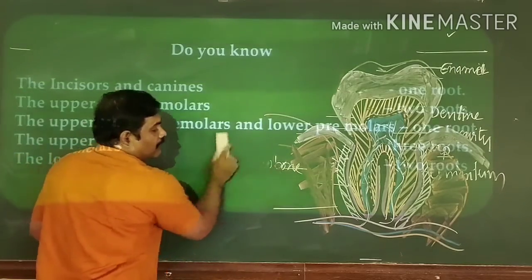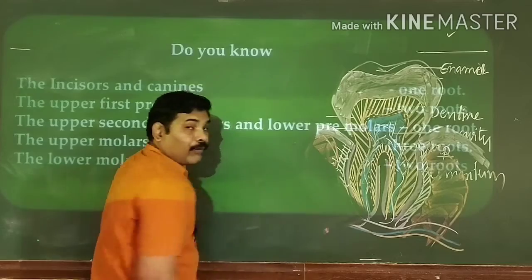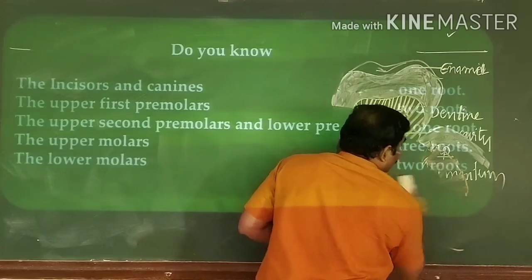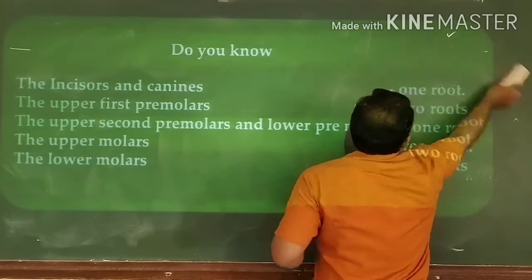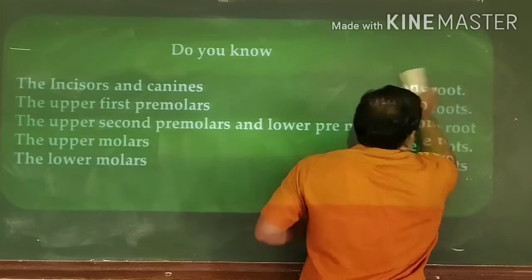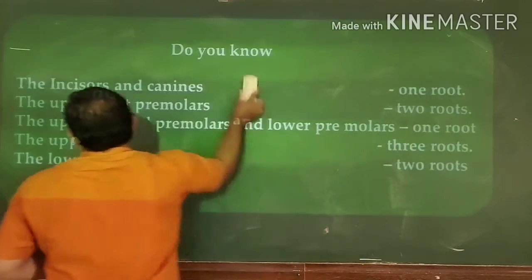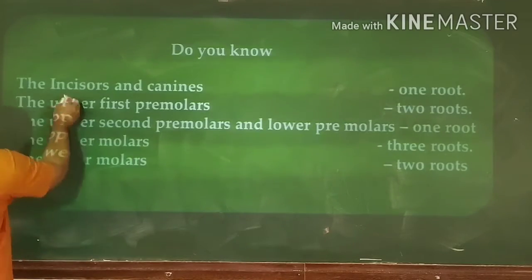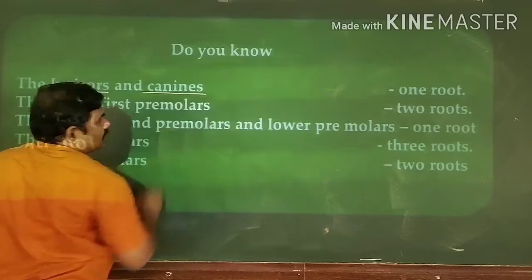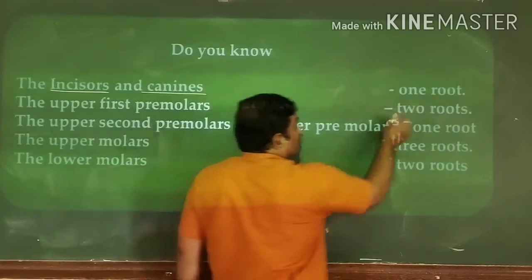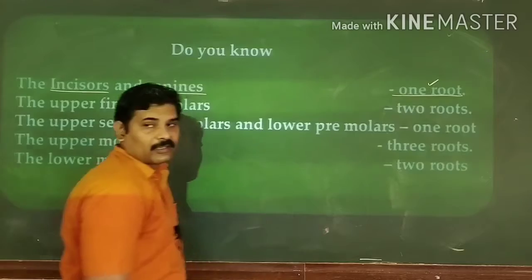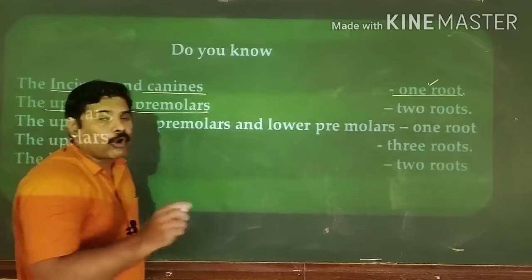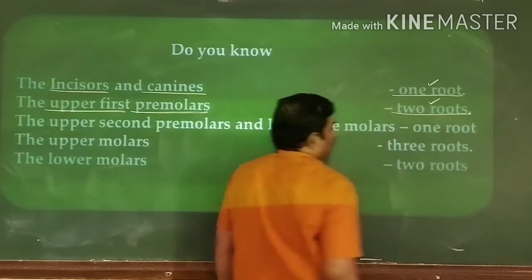Another interesting part is the number of roots present in each type of tooth, which differ in your mouth too, right? This gives you a lot of information regarding the number of roots present in your teeth. See this one: your incisors as well as canines have only a single root, whereas your upper first premolars have two roots.